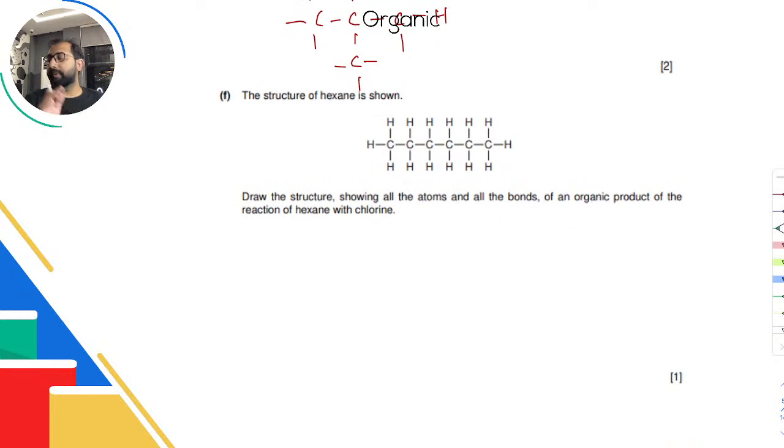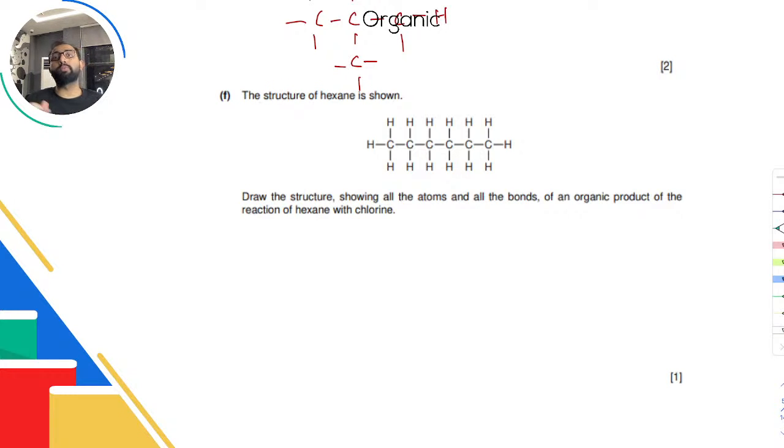Okay, structure of hexane is shown. 6 carbons. Draw the structure showing all the atoms and all the bonds of an organic product of the reaction of hexane with chlorine. Now you know that hexane is an alkane, and alkanes do substitution with chlorine when you give them ultraviolet light. And that's what will happen here. You're going to give them ultraviolet light, and any one hydrogen can be substituted.